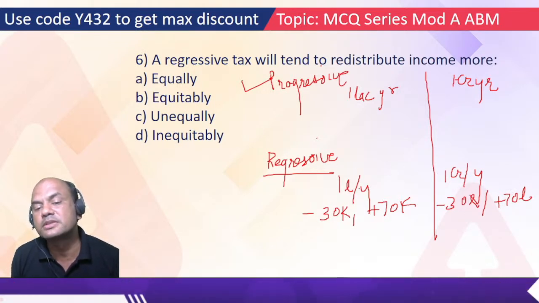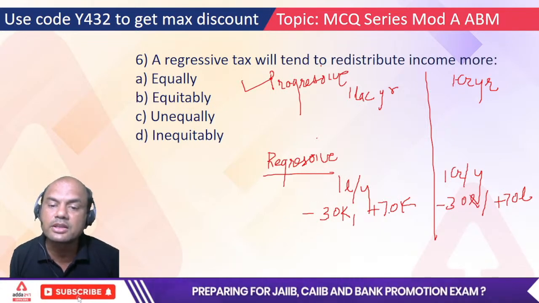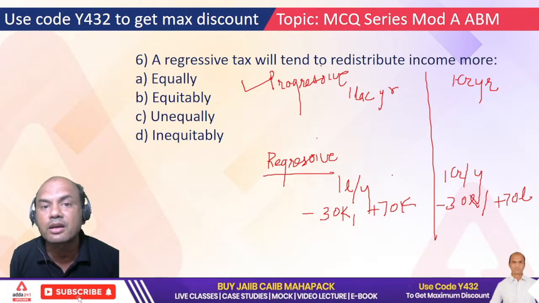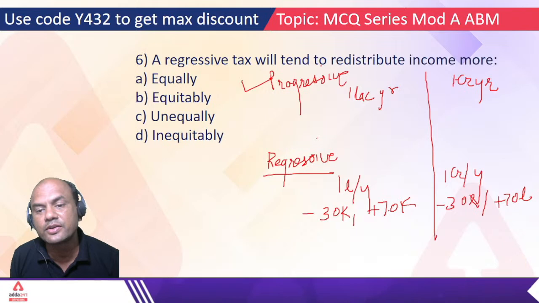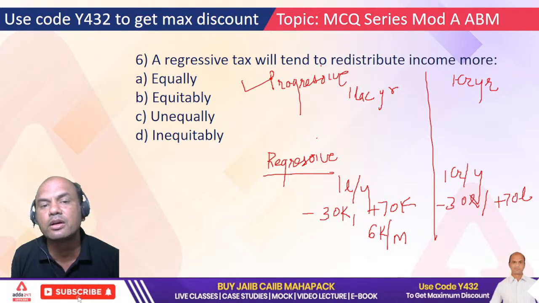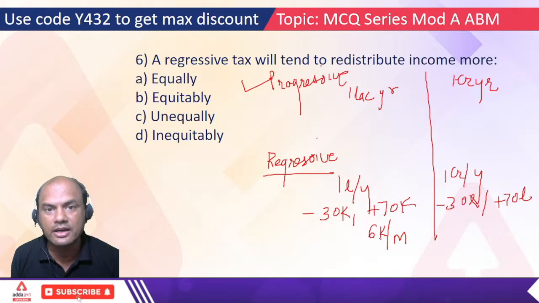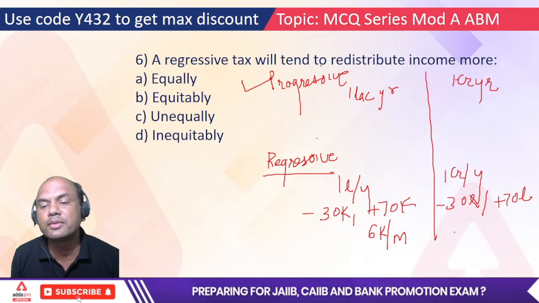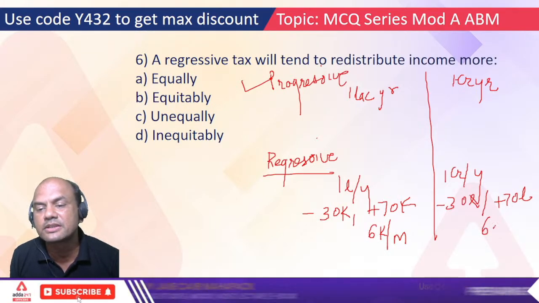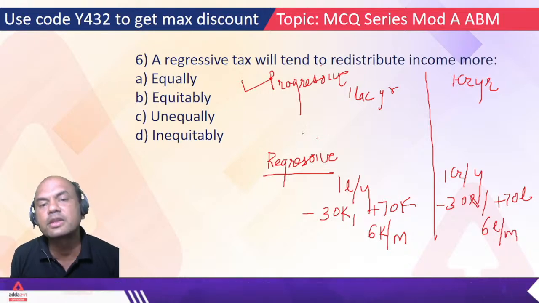But for this, if out of 1 lakh, 30,000 is gone, only 70,000 remains for the year, divided by 12. Okay? 12 5s are 60, 12 6s are 72, roughly 6,000 a month, 6K per month. Can you live a normal life with 6K with a good status, right? And here 70 lakhs means almost 6 lakhs per month. So that is okay. So this is the problem with regressive tax.